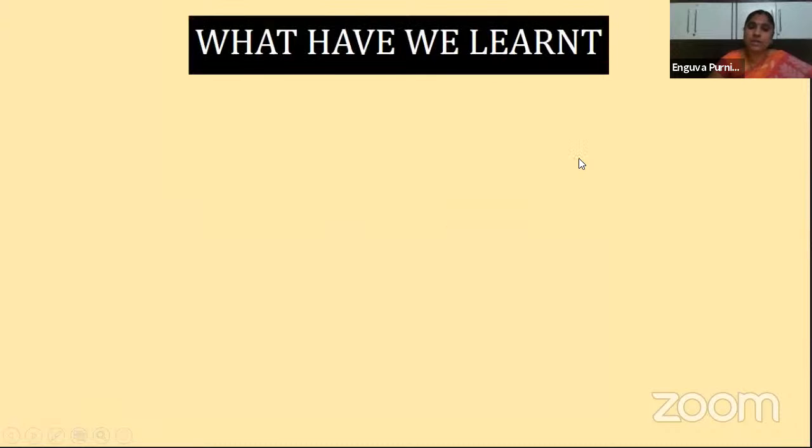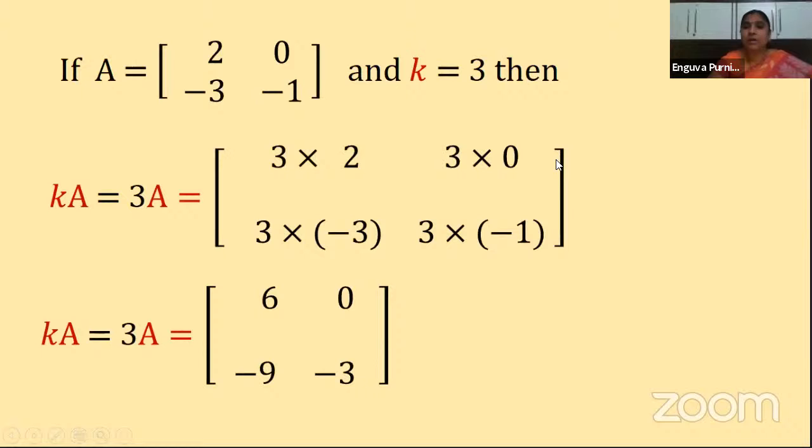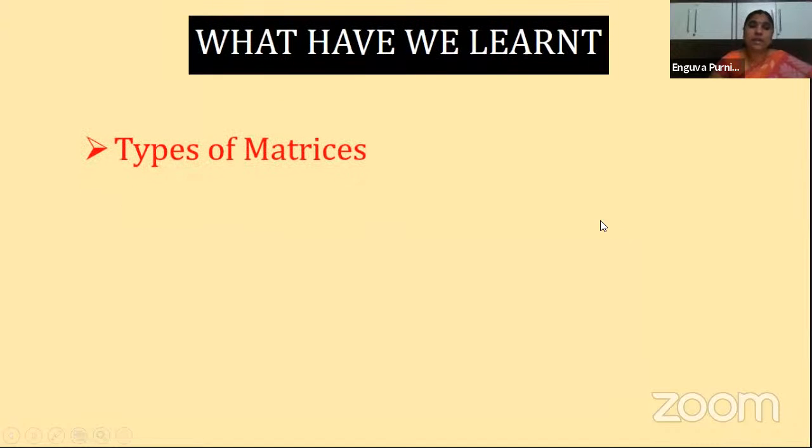Okay. Now these are the things you have learned in today's session, children. Let us once again see in brief what we have learned. We have seen the types of matrices: row matrix, column matrix, scalar matrix, unit or identity matrix, and null matrix or zero matrix. Next, equality of matrices. When two matrices are said to be equal, they must have the same order and their corresponding elements must be the same. Clear, children? Then we say that the two matrices are equal.